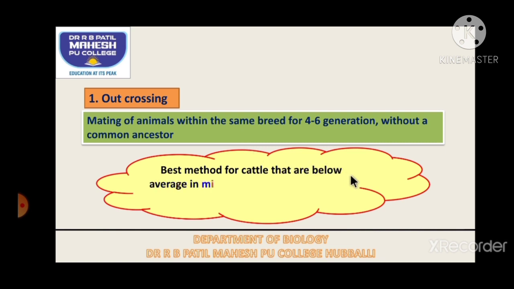It is the best method for cattle which are below average in milk production and growth rate of the beef. So by outcrossing we can improve the milk production, and also the cattle will be with a good quantity of meat, that is beef. Milk production and beef are the 2 important things which we have improved with the help of outcrossing. This can be asked for 1 mark. What are the advantages of outcrossing? So you have to write, by outcrossing we have improved milk production and growth rate of beef.